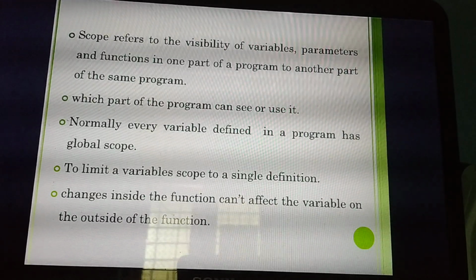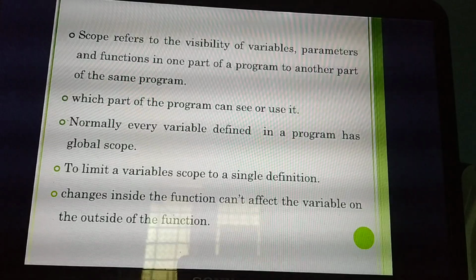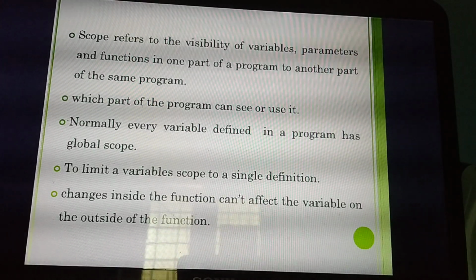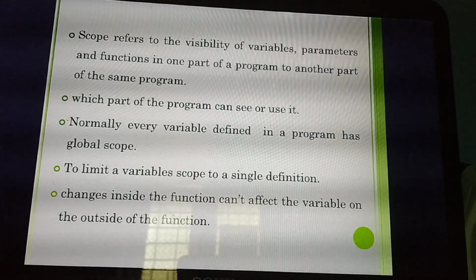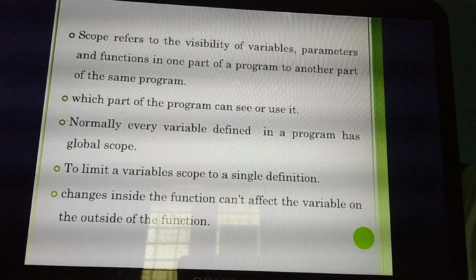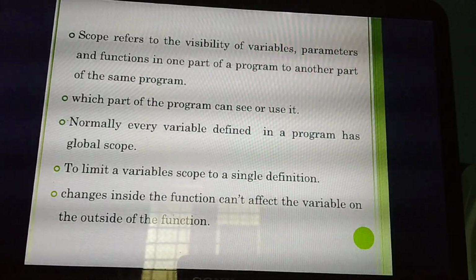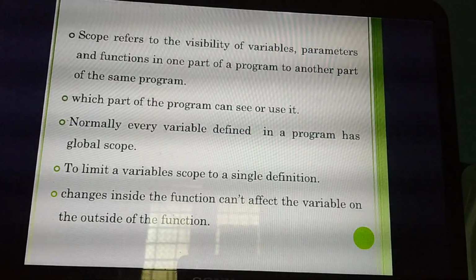Just listen to it. Scope refers to the... now itself you can remember it, or now itself you can mug it up, please. So scope refers to the visibility of variables, parameters, and functions in one part of a program to another part of the same program. Okay, understand? This is called what? Scope. Otherwise, we can say which part of the program can see or use it.